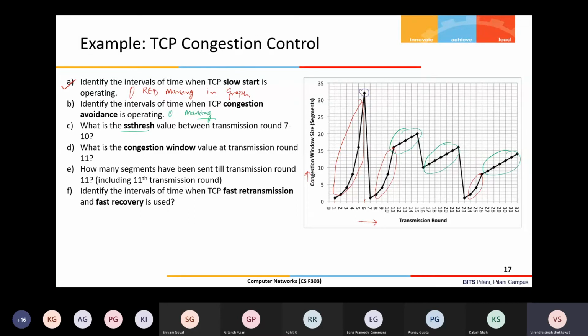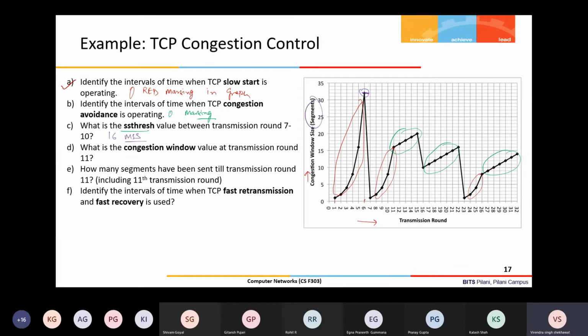Because my connection has not entered congestion avoidance till round 6. The connection is in the slow start phase only. I don't know how long it will go, right? So that's why we cannot figure it out from this graph between 0 to 6. But certainly for 7 to 10, it is half of this value. So this is 32, so the threshold value is 16 MSS, because the window is given in segments.